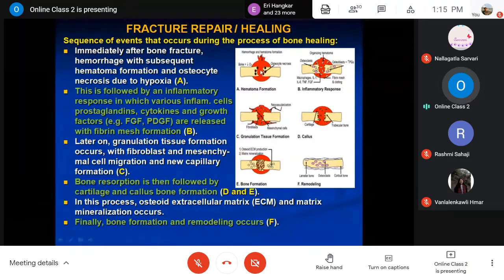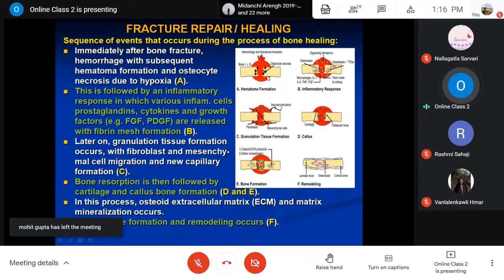With this, the blood vessels just around this site used to be torn, severance will be there. So blood will be coming out and will accumulate here at the site of the fracture, outside the bone, surrounding the bone fragment. That is known as hematoma formation. In the subcutaneous tissue also, this accumulation of blood, you might have heard about the hematoma already, right? So this way, hematoma formation used to be there.